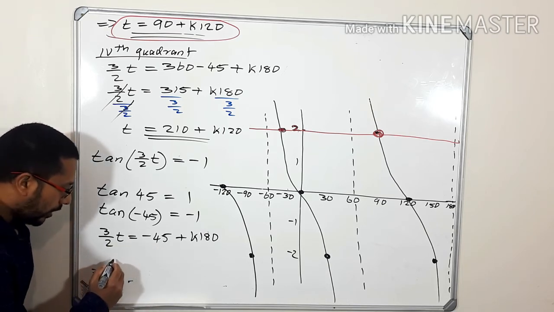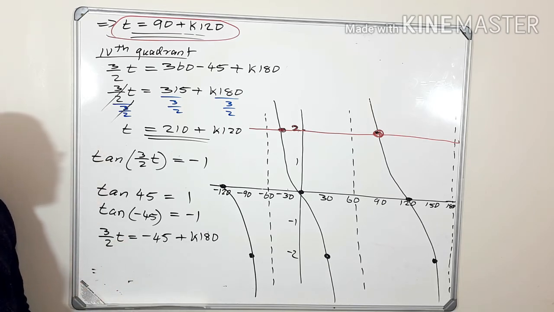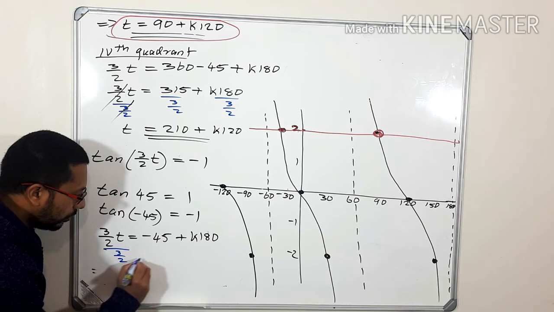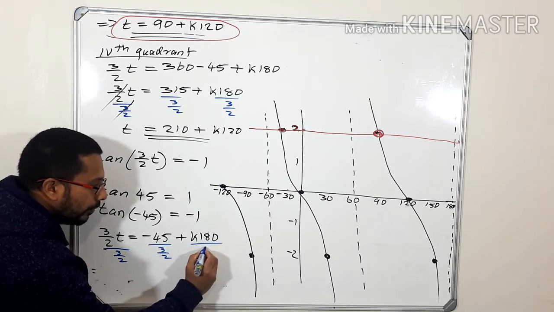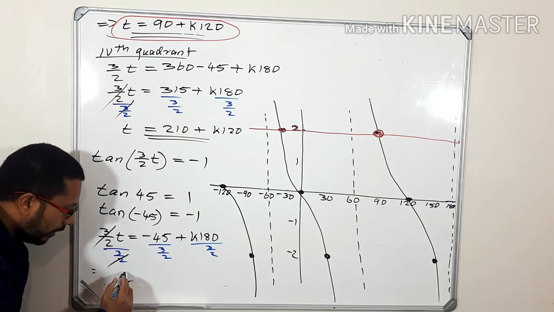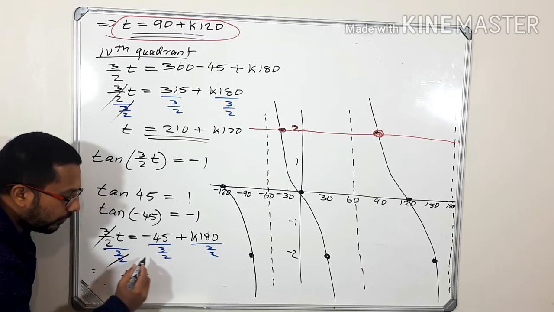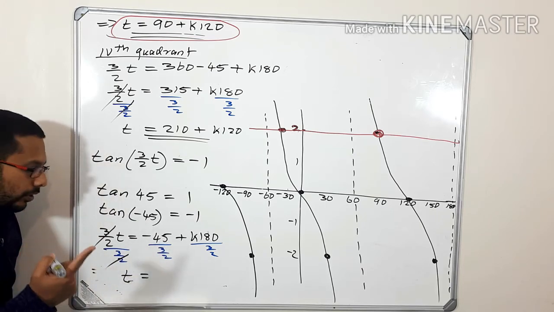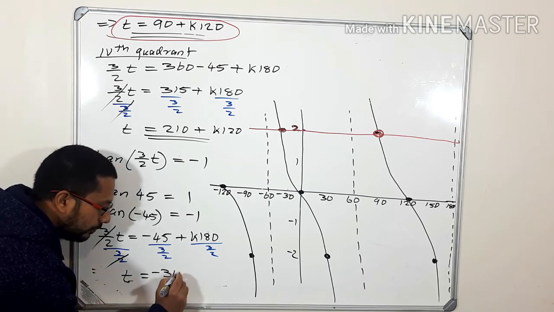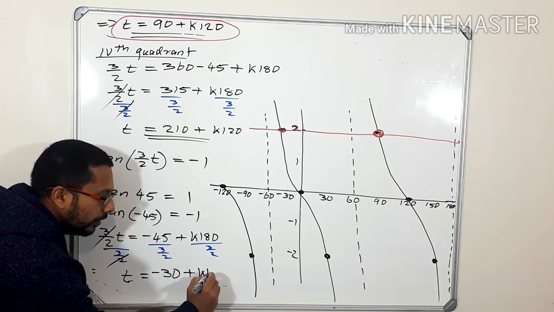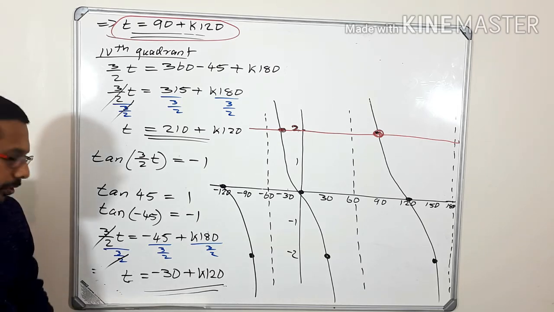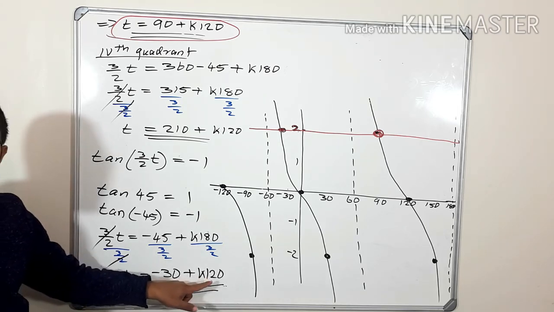So from here what is t? You divide throughout by 3 over 2. So what is that one? The 3 over 2 cancels. So the remaining is t is equal to this one. Check in your calculator what is the answer. Minus 45 divided by 3 over 2. Minus 30 plus k 120 degrees. So here you can see that we got another general solution. t is equal to minus 30 plus k 120.